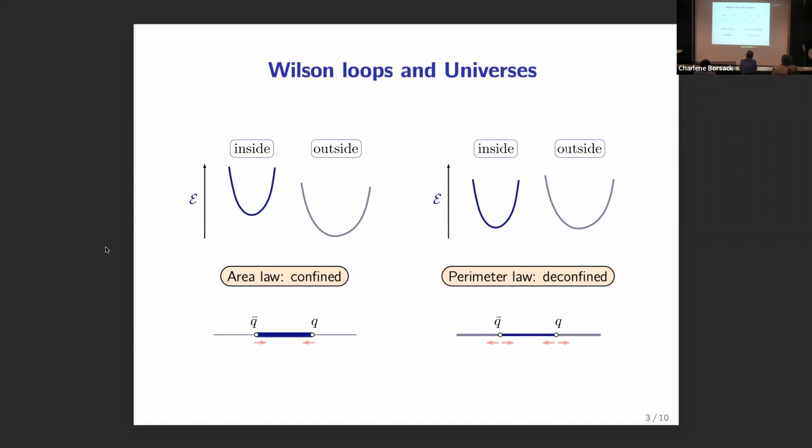In particular, we can think about the energy densities of the different universes and what that tells us about what's going to happen to the Wilson loops. If we think about this first picture on the left, suppose there's a higher energy density inside the Wilson loop than in the universe outside the Wilson loop. That is going to lead to an area law, and we're going to pay this area law cost to try to make the Wilson loop bigger. We can also think about that as a time slice of that Wilson loop, which would be the quark picture on the bottom left-hand side. Somehow the energy density between the 2 quarks is bigger than outside, and we get confinement. On the other hand, if the energy densities in the universes inside and outside the Wilson loop are the same, we're going to just have a perimeter law, and so we get deconfinement.